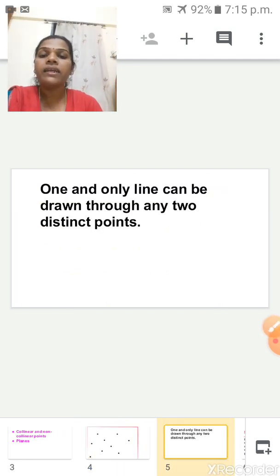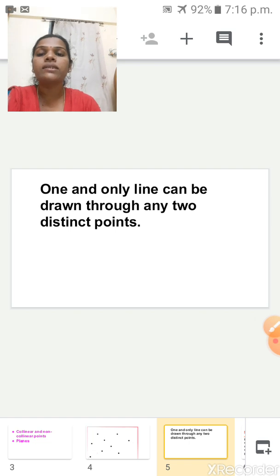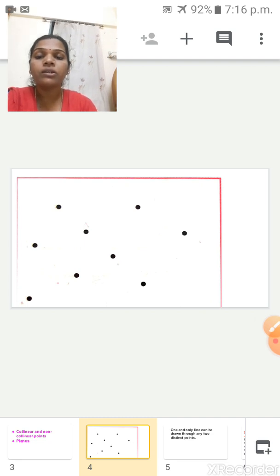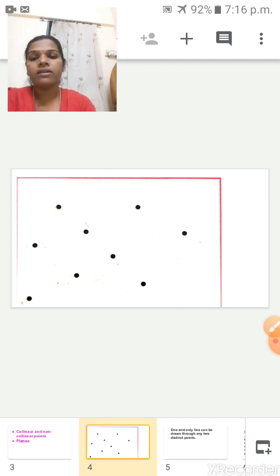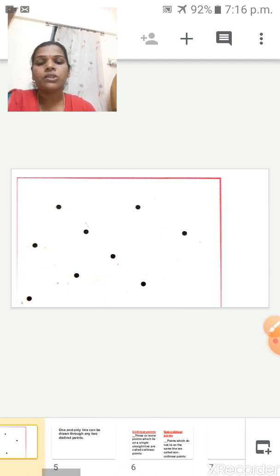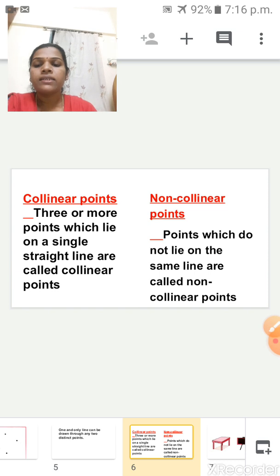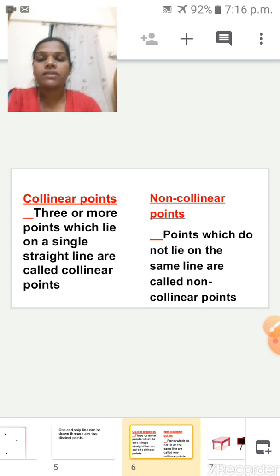So children, one and only one line can be drawn through any 2 distinct points. You select any 2 distinct points, and how many lines can you make in between them? Only 1. Now see here, collinear points and non-collinear points. So collinear points means what? I will read the definition now. 3 or more points which lie on a single straight line are called collinear points.